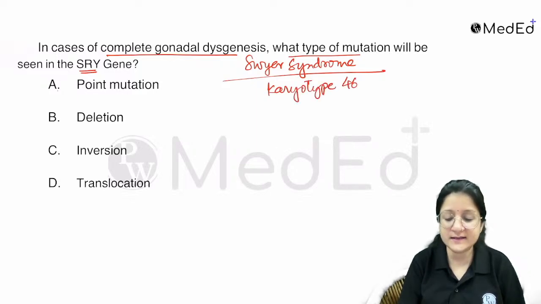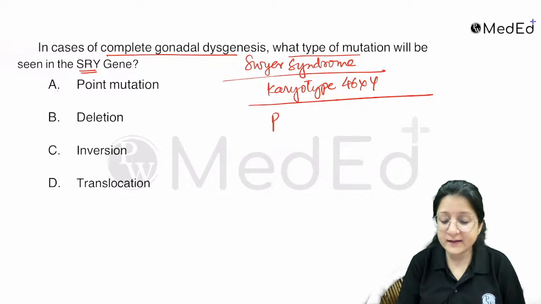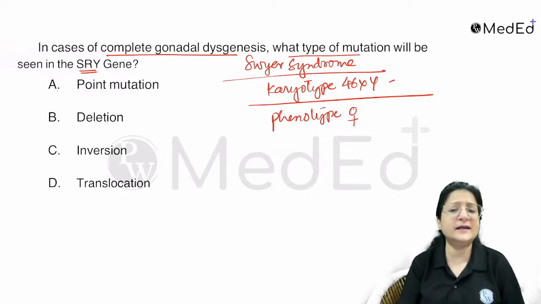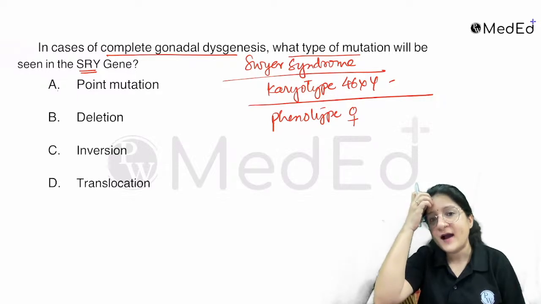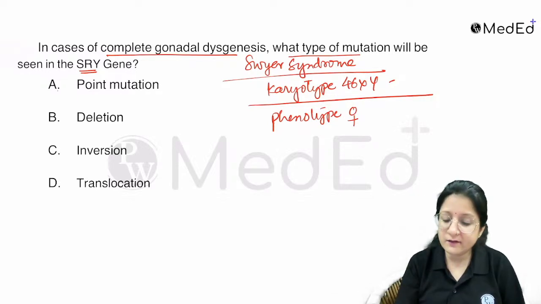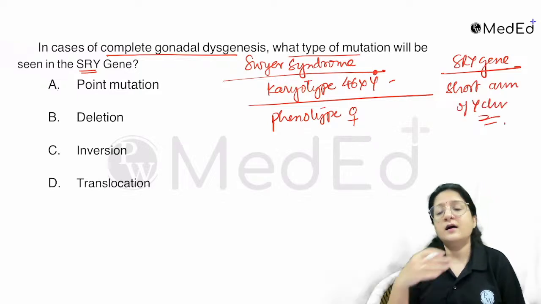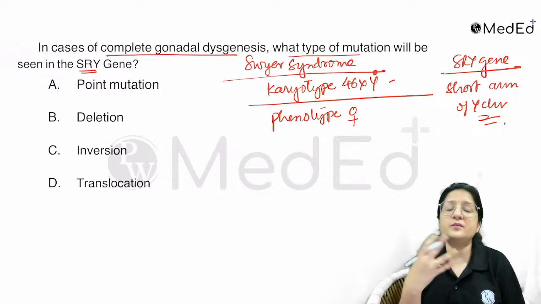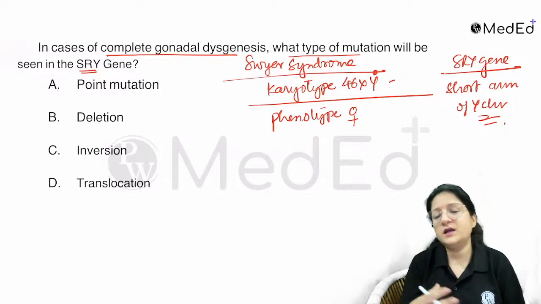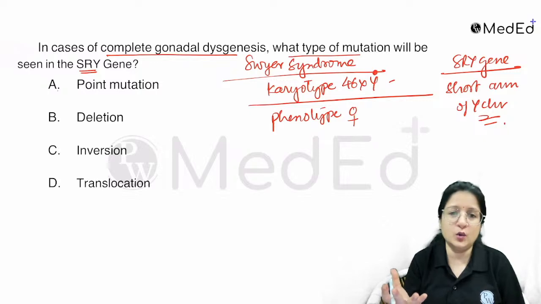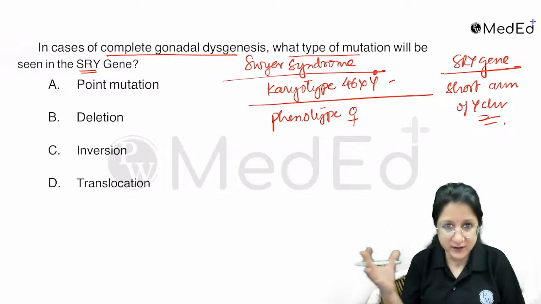Where the karyotype is 46XY, but the phenotype is female. So it is basically a genetic male, but with the phenotype of a female. Why? Because the Y chromosome has a gene called the SRY gene, located on the short arm of the Y chromosome. It brings about the cascade of events that brings about the development of the bipotential gonad into testes. That is what it does.